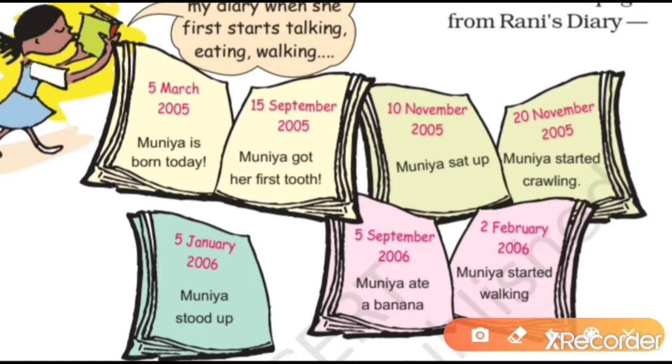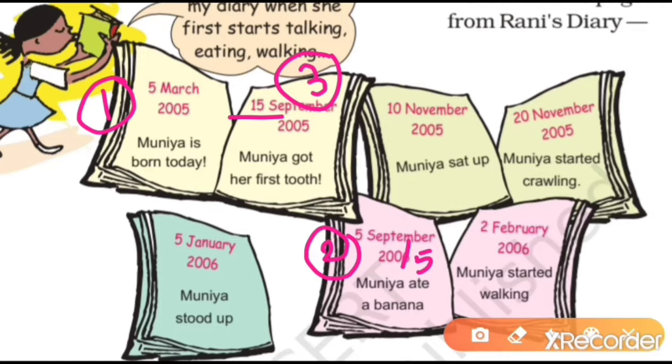First of all, let us change something here. Write here 2005. We have to maintain the order of this timeline. First of all, we will write here 1, 5 March is given. Then this will be number 2. This will be number 3. How do I know? Because here 15 September is given and here 5 September is given. And you have to see the years also. On the upside it is given 2005 and downward it is given 2006.